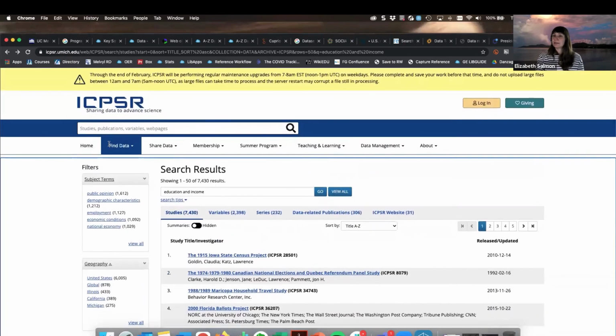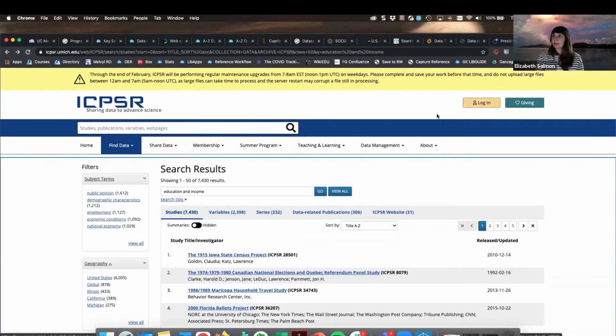With ICPSR, it's very likely you're going to be prompted to log in. The UCs do have a membership to ICPSR, so the first time you log in or create your account, you will want to be connected to your VPN or web proxy. So you make that connection for ICPSR that you are part of a membership institution. But then after that, typically you can just come here without being on the VPN and log in directly.